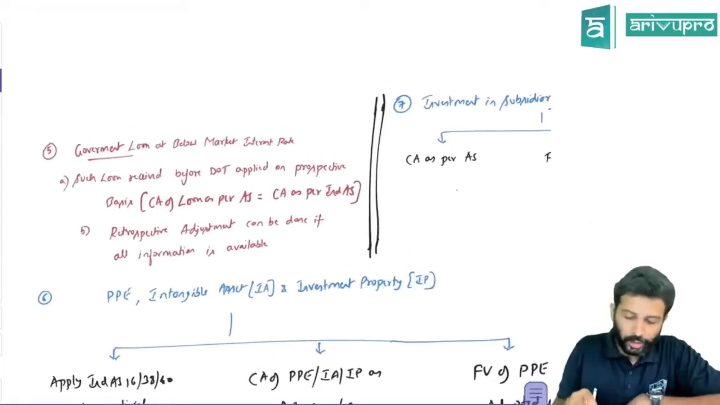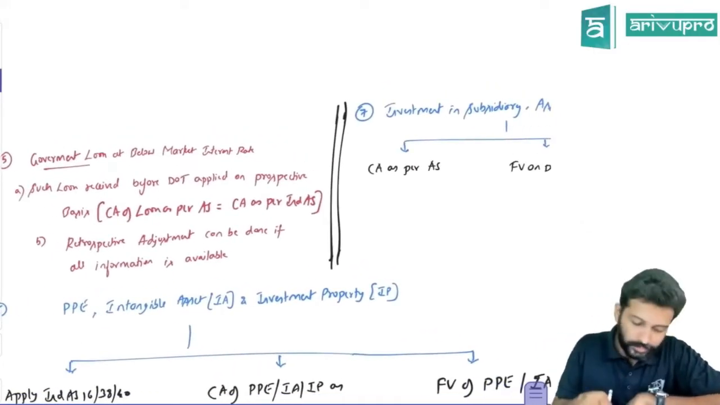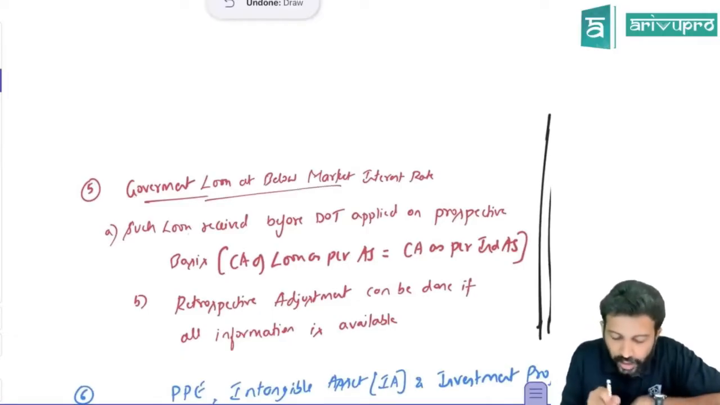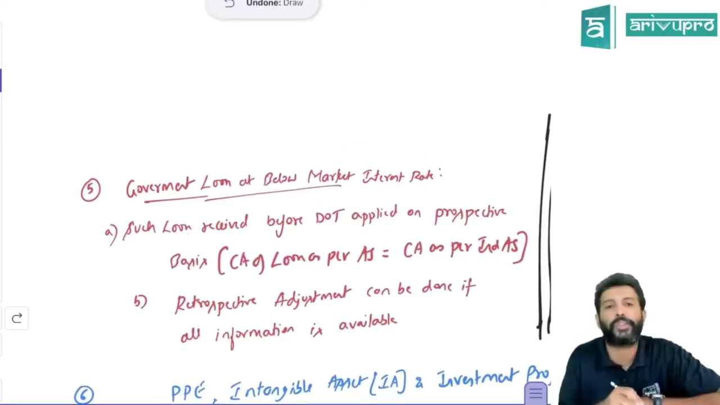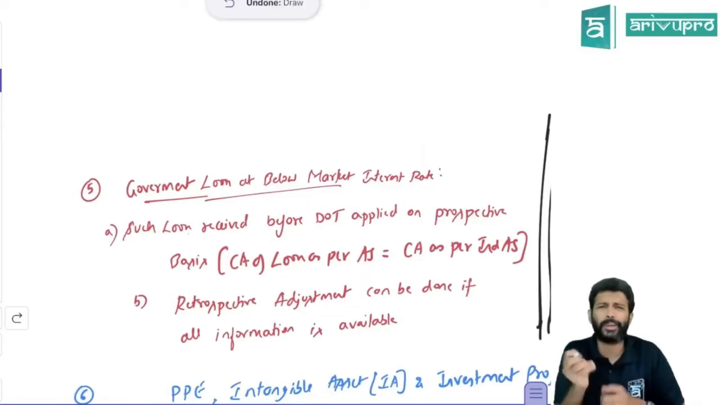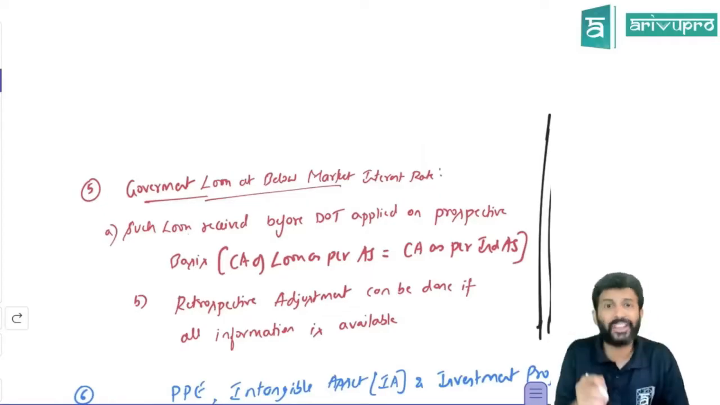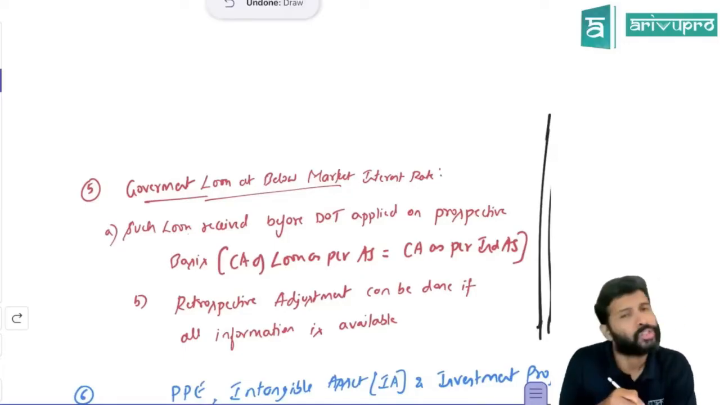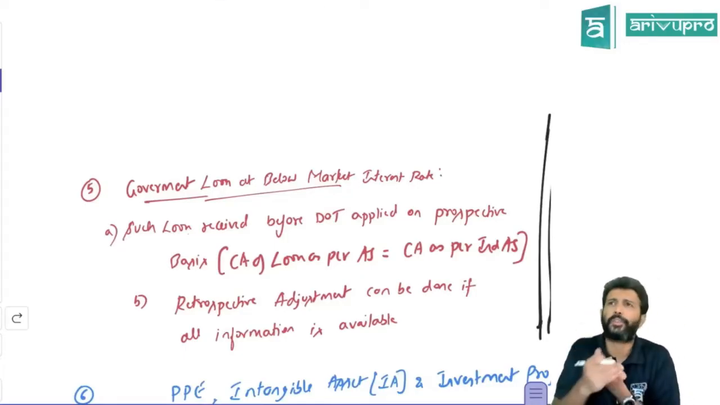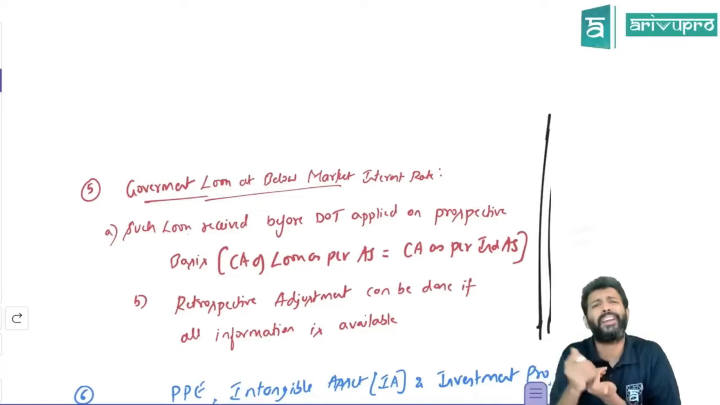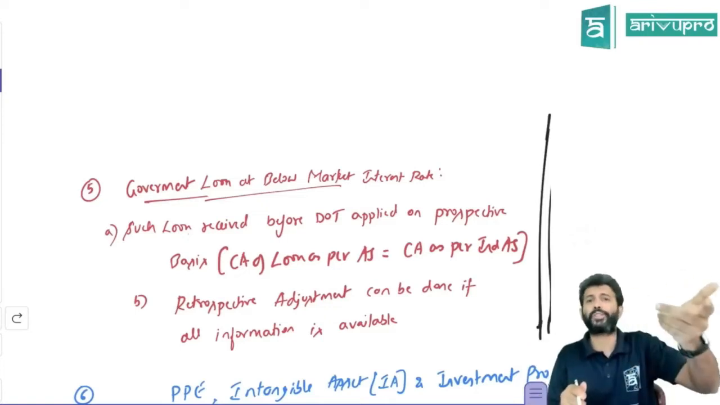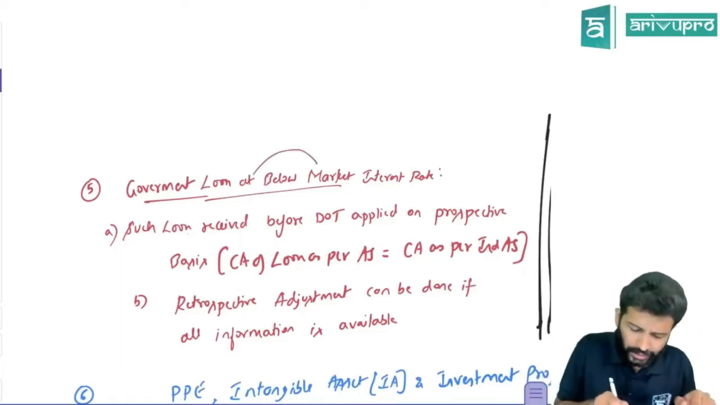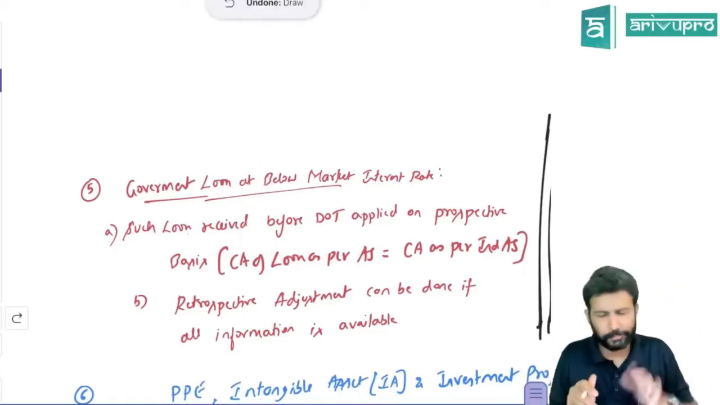All right. There are one or two more that you need to remember. Then we will dive into the problems. First is government loan. If you have received any government loan at below market interest rate, just now we saw the IND AS 20 government grant, concessional interest rate. So you know the accounting already. First you have to find out what's the financial liability by discounting the present value of future cash flows at market rate.